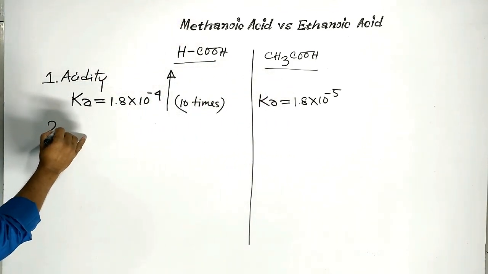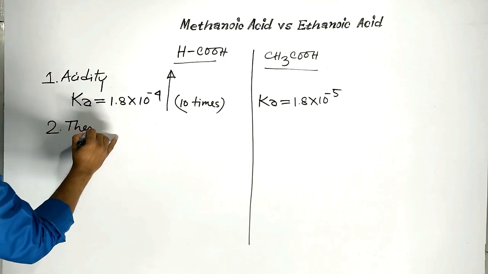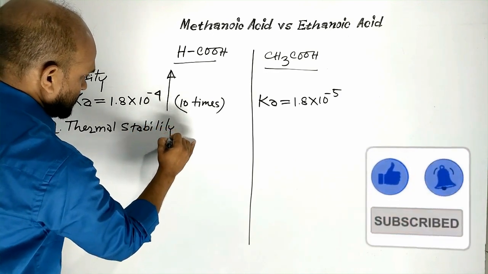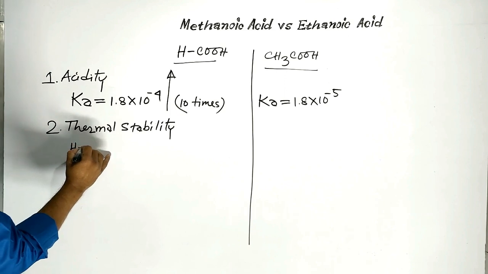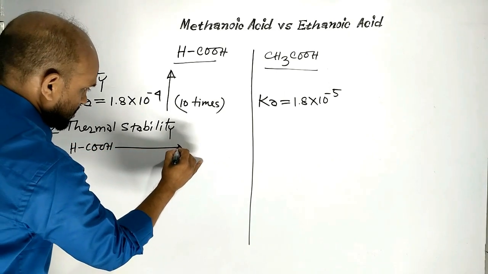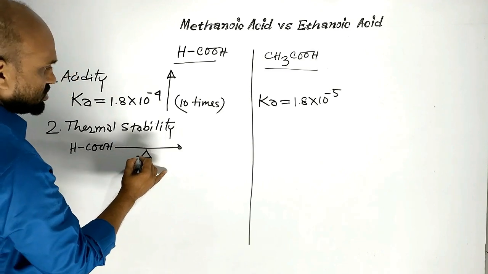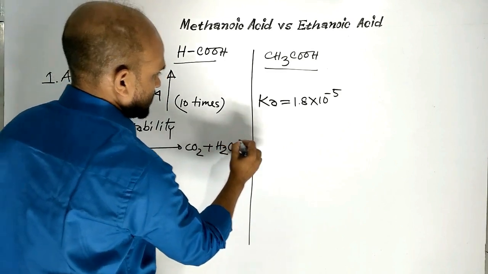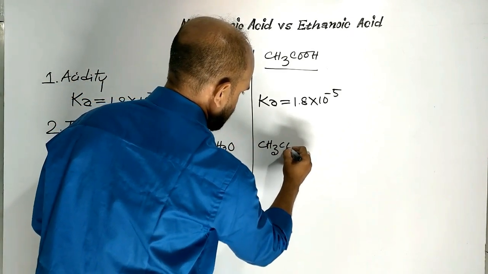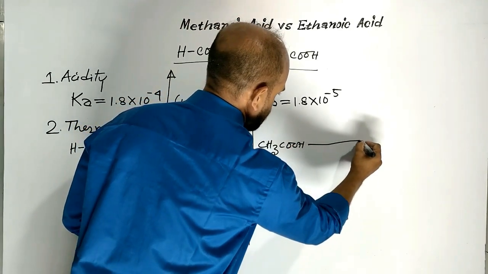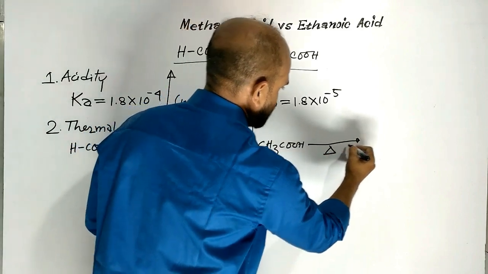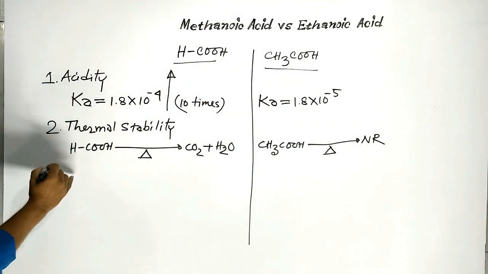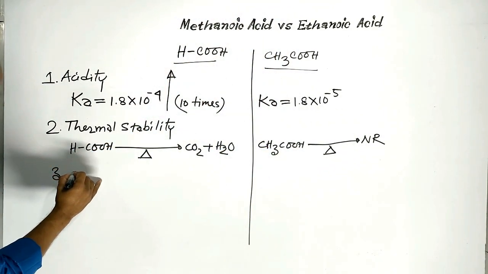Number 2, thermal stability. Methanoic acid decomposes on heating to carbon dioxide and water, but acetic acid doesn't decompose on heating, no reaction.